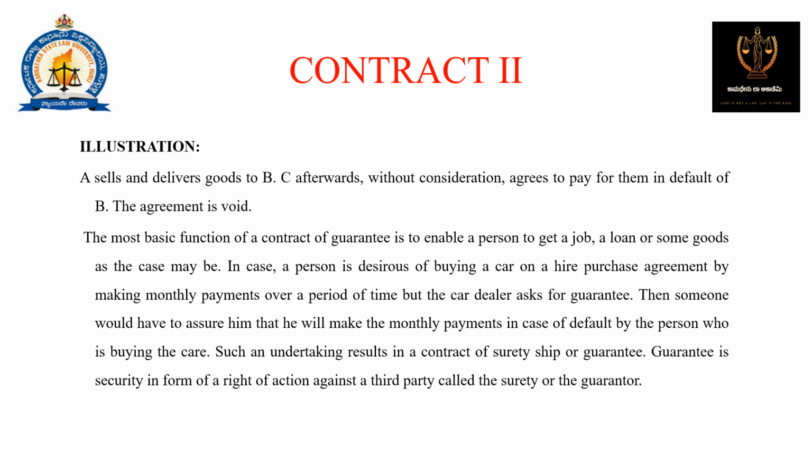In case a person is desirous of buying a car on hire purchase agreement by making monthly payments over a period of time, but the car dealer asks for a guarantee, then someone would have to assure him that he will make the monthly payments in case of default by the person who is buying the car. Such an undertaking results in the contract of suretyship or guarantee. Guarantee is security in the form of a right of action against a third party called the surety or the guarantor.